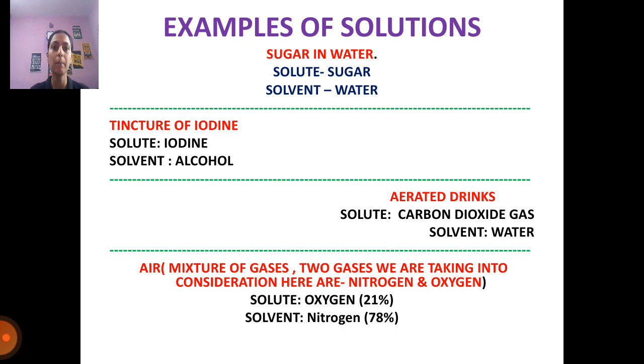Now the next example is of air. See, air is a mixture of different gases. And in air, if I talk about oxygen and nitrogen, the concentration of oxygen in air is 21%, whereas the concentration of nitrogen is 78%. Now, depending upon the concentration, if I analyze, oxygen is present in less amount, that's why it is the solute, whereas nitrogen is present in more amount, that is 78%, that's why it is the solvent.